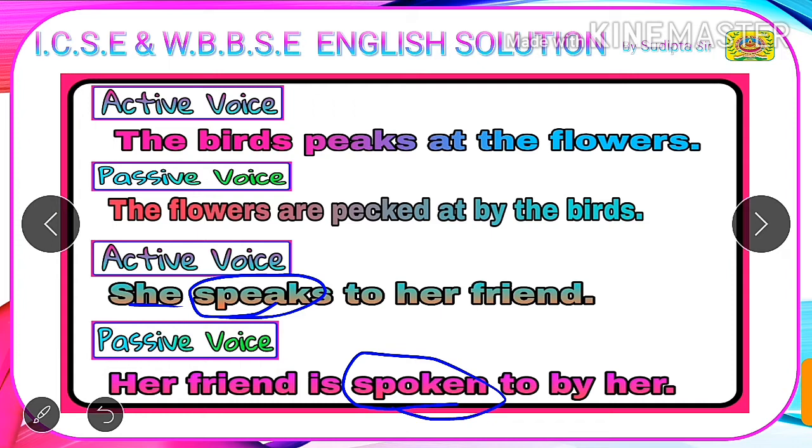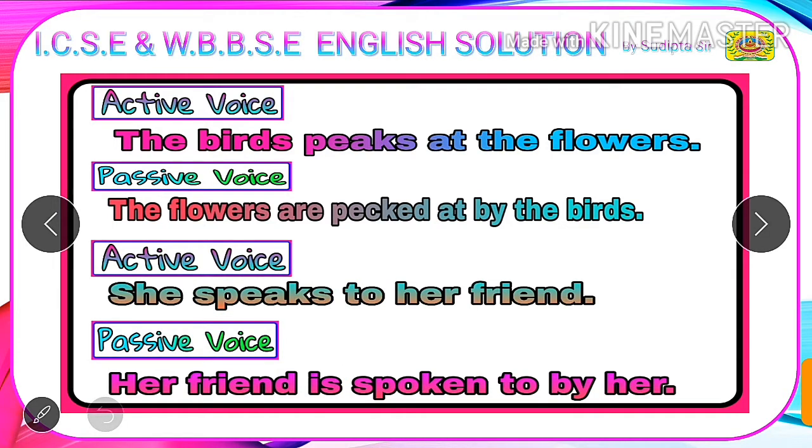Now we need to write the preposition already given in active voice after the V3 form of the verb. Here the preposition given after the verb is to, so we will write the preposition after the V3. Next we will do the last step, that is before the object we need to write a preposition, mostly by. So students, our answer is: her friend is spoken to by her.